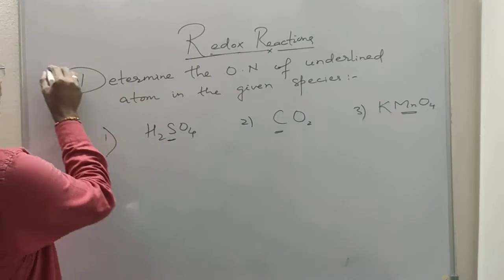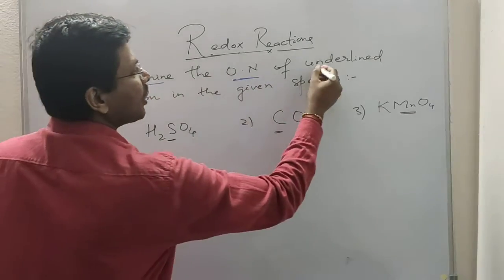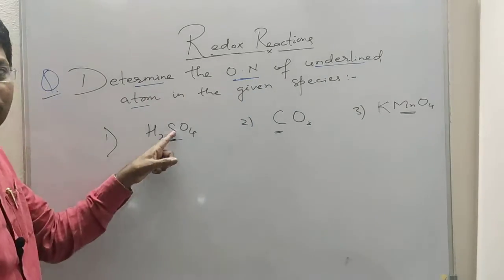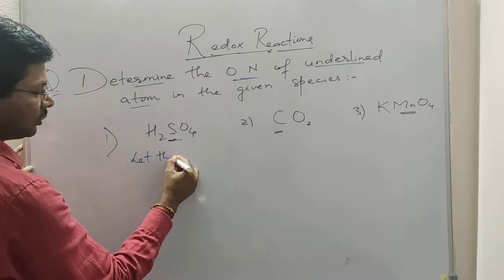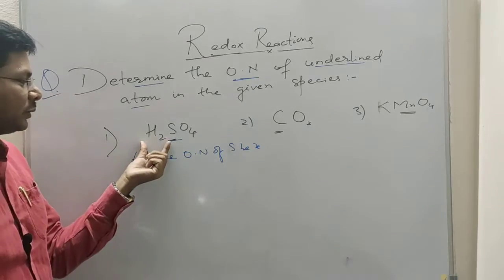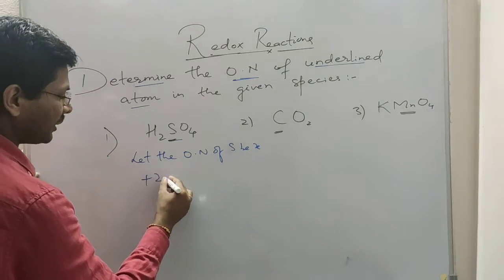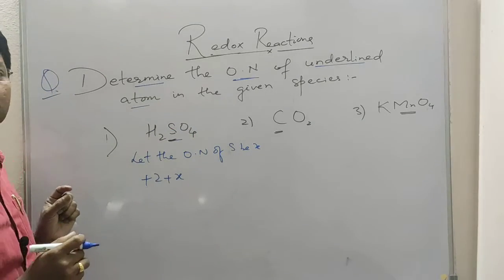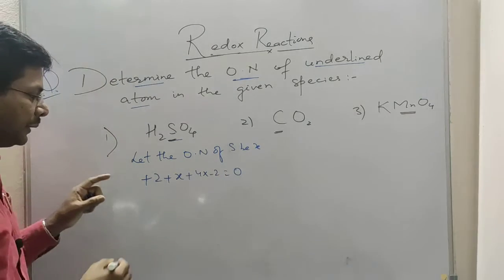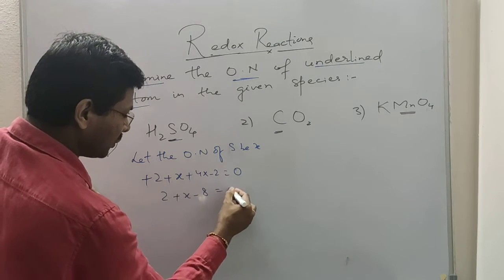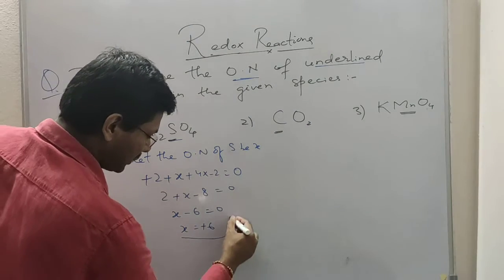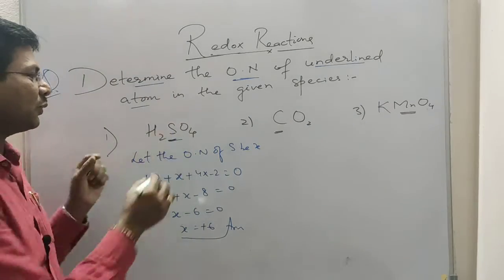Let's discuss this question. Determine the oxidation number of the underlined atom in the given species. In H2SO4 we have to determine the oxidation number of sulfur. Let the oxidation number of sulfur be X. Hydrogen has +1, so 2 hydrogens make +2, plus X, and 1 oxygen is -2, so 4 oxygens become 4 times -2, and the sum is equal to 0. So 2 plus X minus 8 equals 0. So X minus 6 equals 0. So X equals +6. The oxidation state of sulfur in H2SO4 is +6.